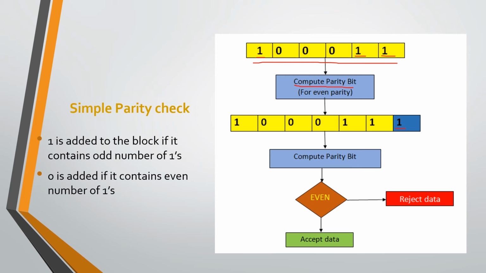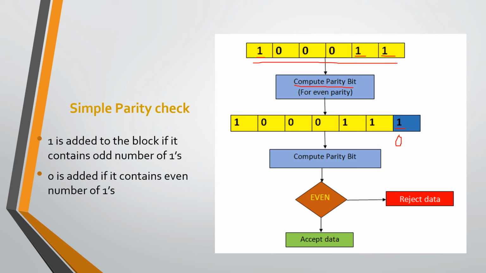So the number of ones becomes even. If the number of 1s in the original data is already even, then append bit 0 with that data. So the number of bit 1s in that pattern is also even.